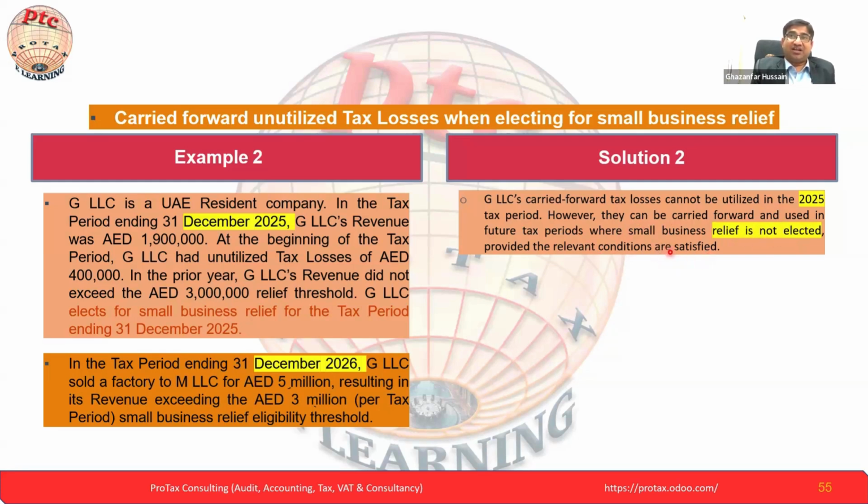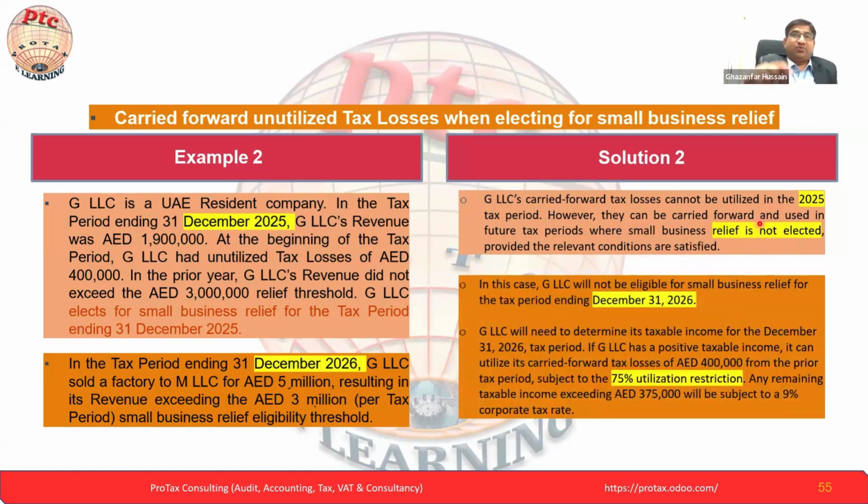He's saying it is not elected, but other conditions also need to be met. Because in 2025 we opted for the SBR, we cannot. Earlier we saw that such exempt income or carry forward losses we are not able to utilize. We may lose this.